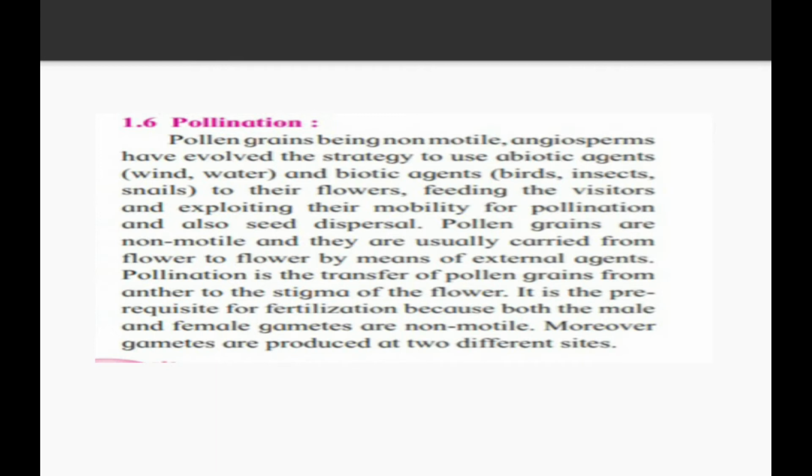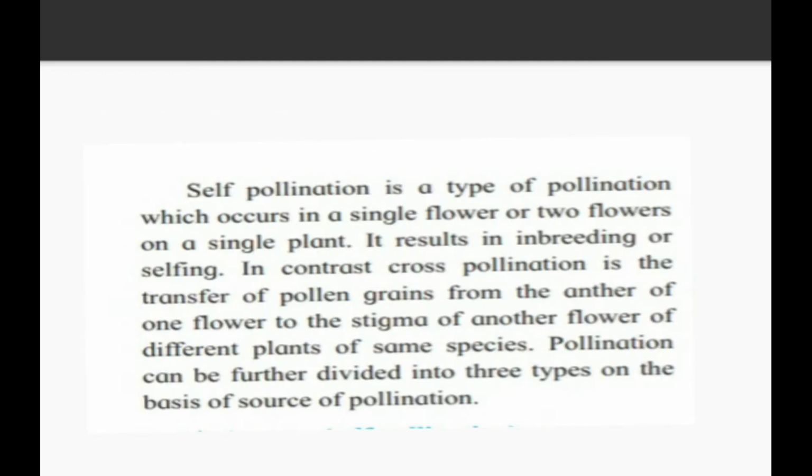Okay, so this is all about the pollination. Pollination is a very important process for the reproduction process, and for this they require particular agencies because pollen grains and our ovary both are non-motile. So next slide. There are basically two types of pollination, self-pollination and cross-pollination. Self-pollination means the pollination which is carried out by itself, as the name suggests, and cross-pollination is a different one. So let's see, what do you mean by self and cross-pollination.